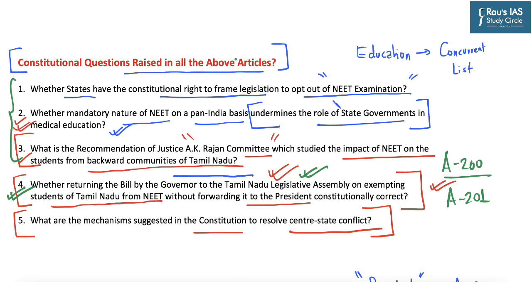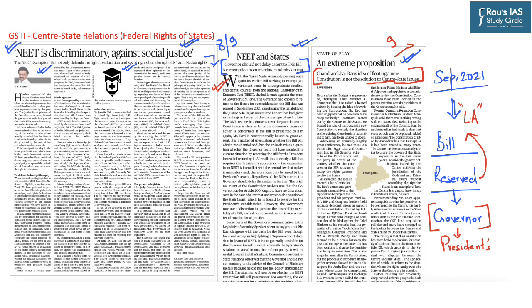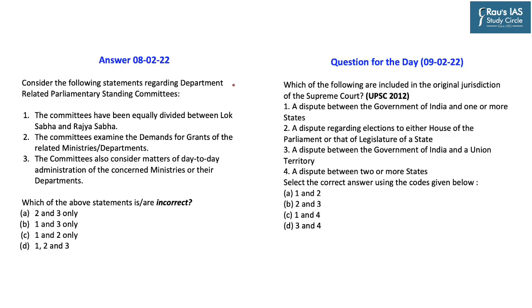So in this discussion, we have gone through all these important aspects which have appeared within these important articles, including the article which appeared in the text and context section with respect to Articles 200 and 201 of the Indian Constitution. Now this topic becomes important from both our prelims and mains perspective, and it gets covered under GS paper 2, especially with respect to center-state relationships regarding federal rights of states. Now coming to our question for the day, the same practice question becomes your question for the day regarding the original jurisdiction of the Supreme Court, which was asked by UPSC in 2012.